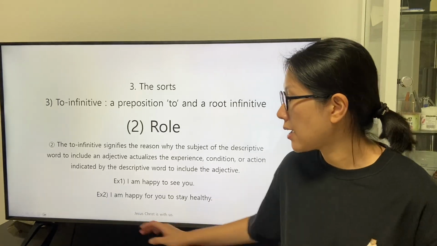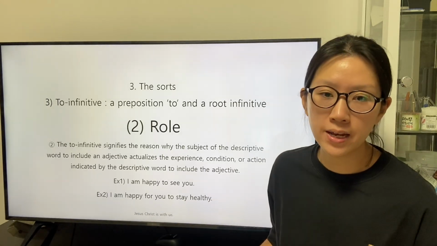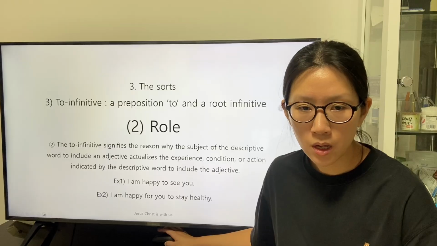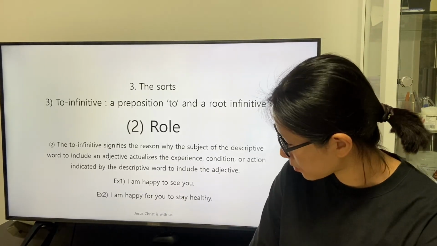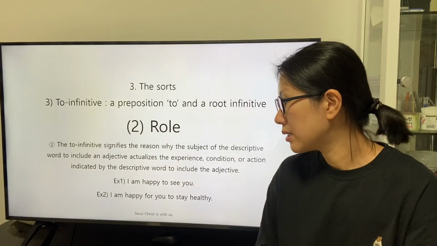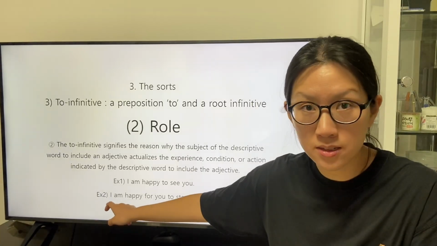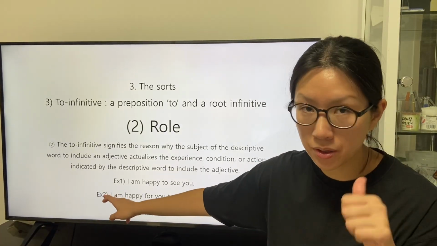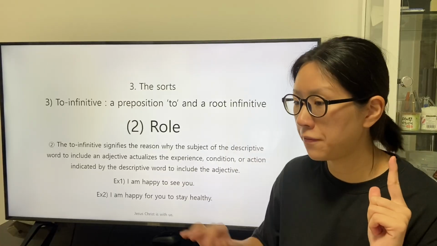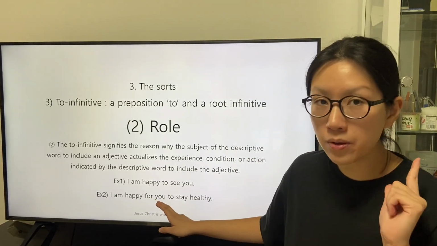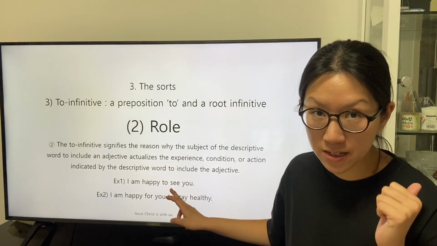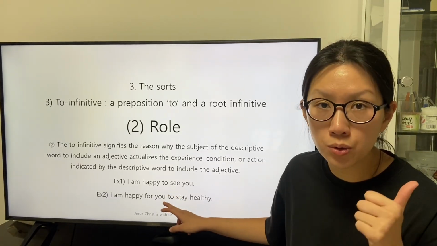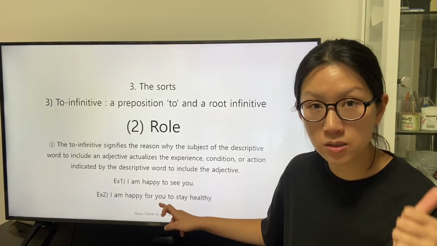There is a second clause, I'm happy for you to stay healthy. The preposition for sets the subject as the speaker. The object of the preposition for are the listeners. The subject of the preposition to are the listeners.